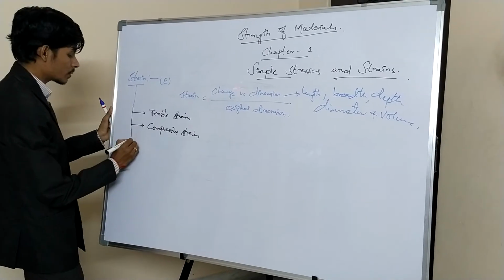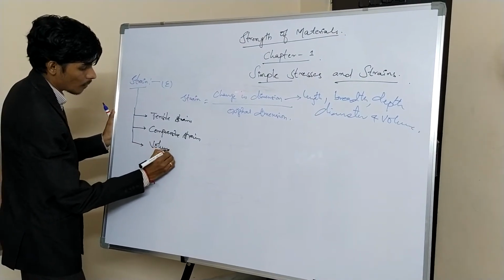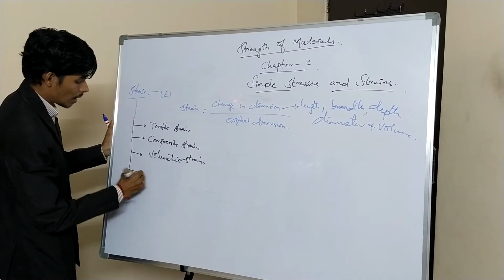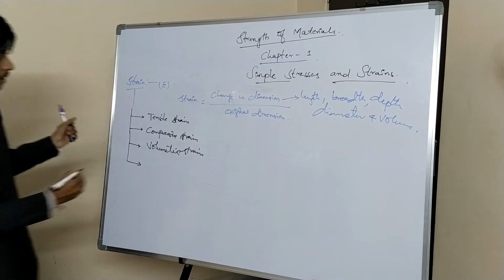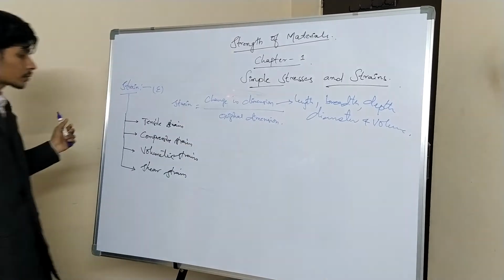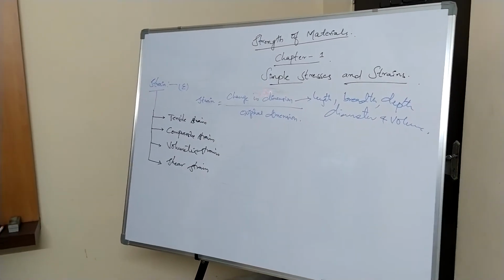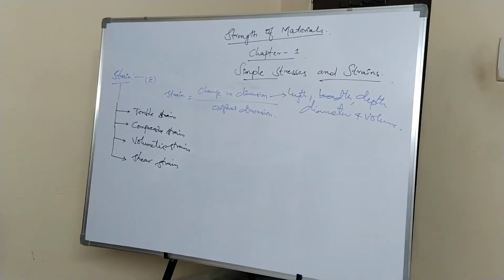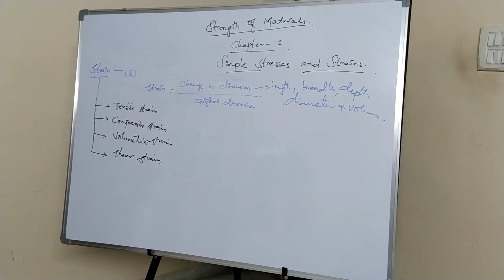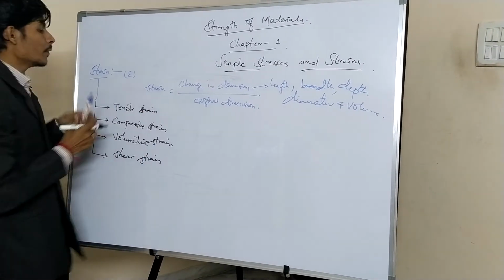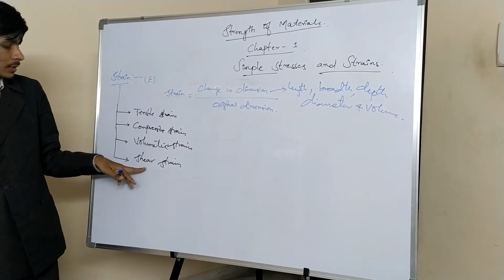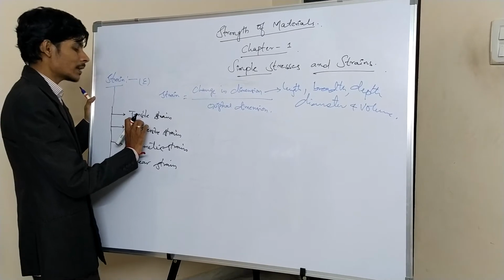The third one is the volumetric strain. And the fourth one we'll get is the shear strain. Based on the stresses we have discussed, tensile stress, compressive stress, volumetric and shear stress, the strains follow. So based on that, the tensile strain.